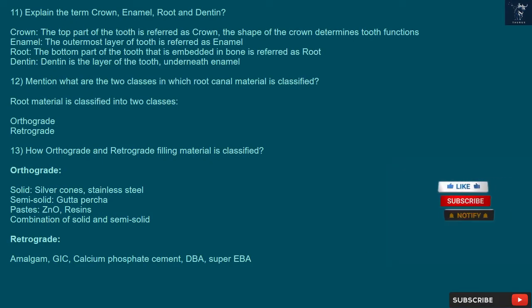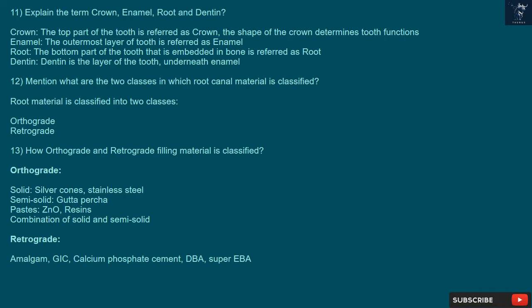11. Explain the terms crown, enamel, root and dentin. Crown: the top part of the tooth is referred to as the crown. The shape of the crown determines tooth functions. Enamel: the outermost layer of the tooth is referred to as enamel. Root: the bottom part of the tooth that is embedded in bone is referred to as the root. Dentin: dentin is the layer of the tooth underneath enamel.